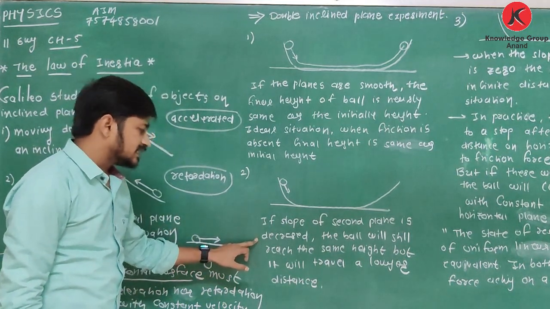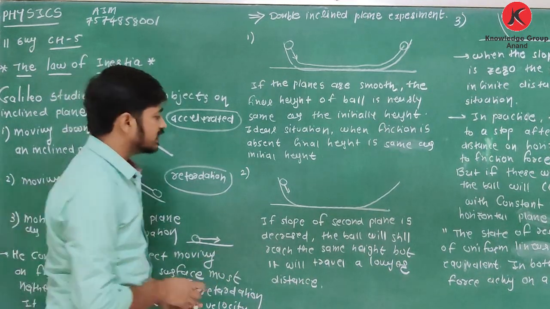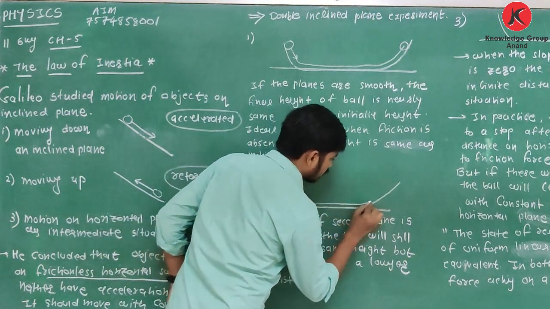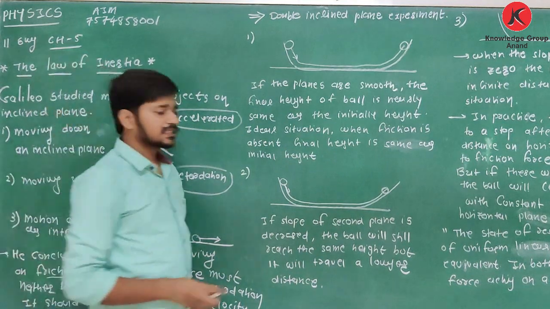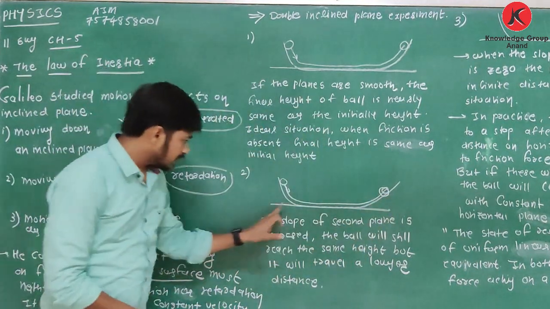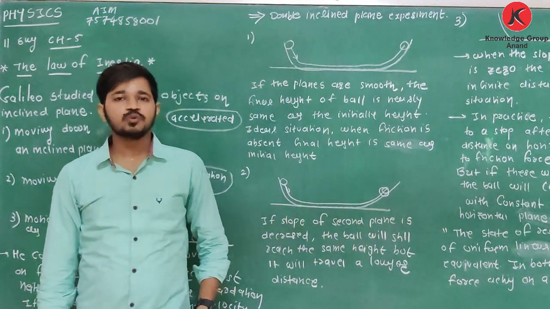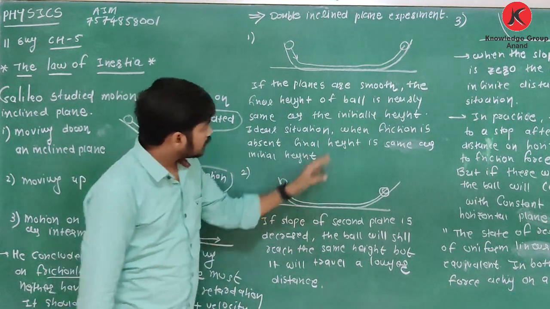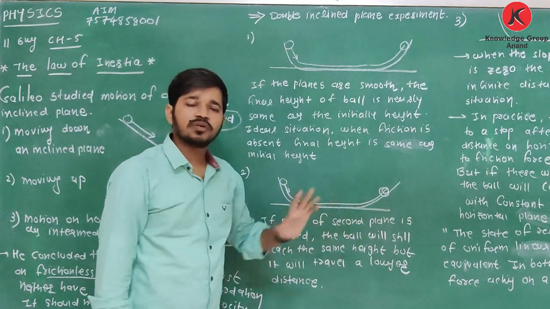The ball will still reach the same height, but it will travel a longer distance. It is the final height. Again, this surface is smooth, frictionless. So from this point to this point, the ball has to travel more distance.